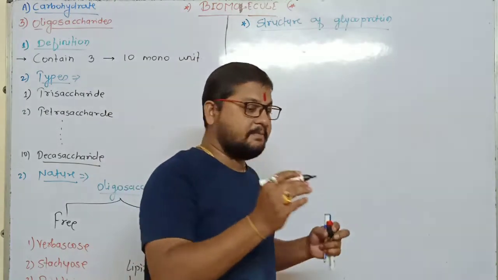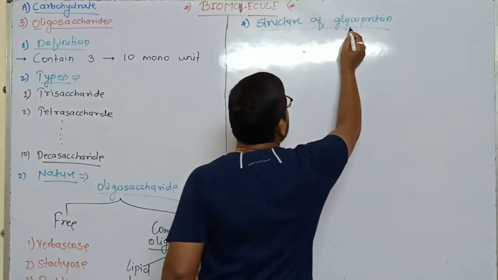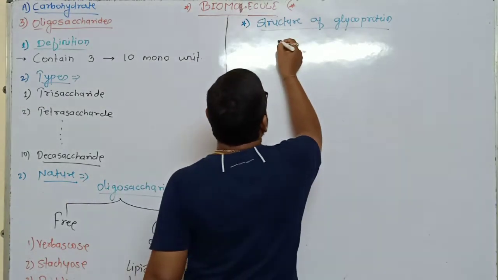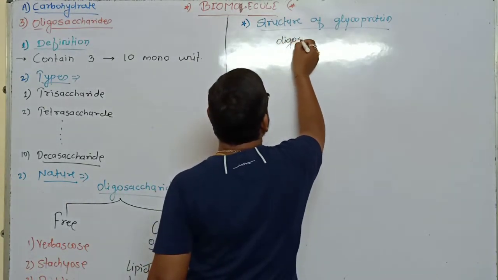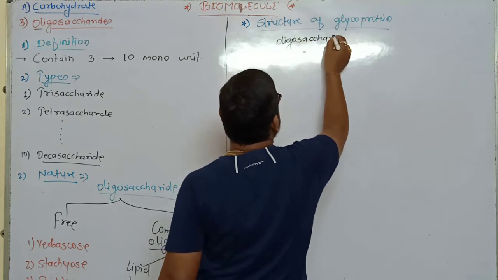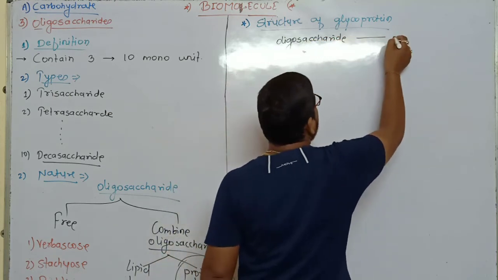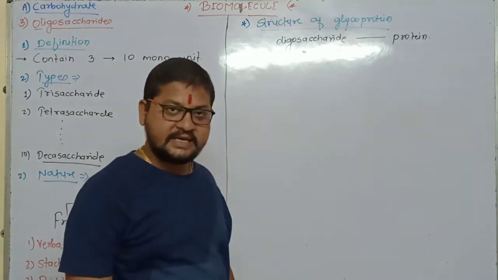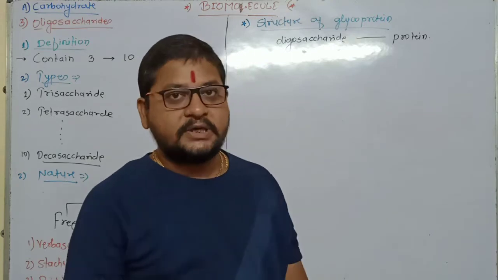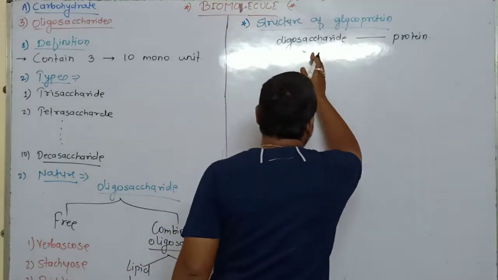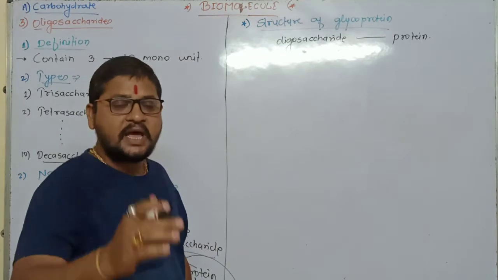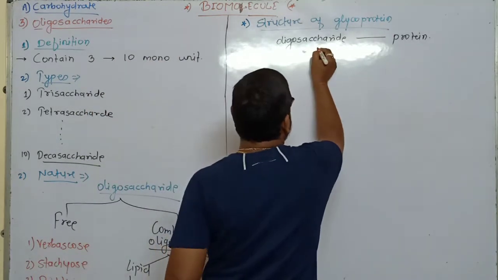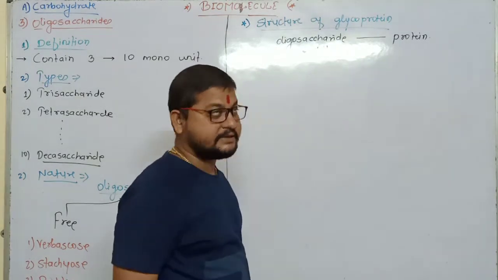Regarding structure of glycoprotein, what is meant by glycoprotein? Very simple. Glyco and protein, the two words are there. Glyco means oligosaccharide, and protein means which is made up of amino acids, no doubt. An important thing: in oligosaccharide, no doubt it is the carbohydrate form, so many hydroxyl groups are present, right?